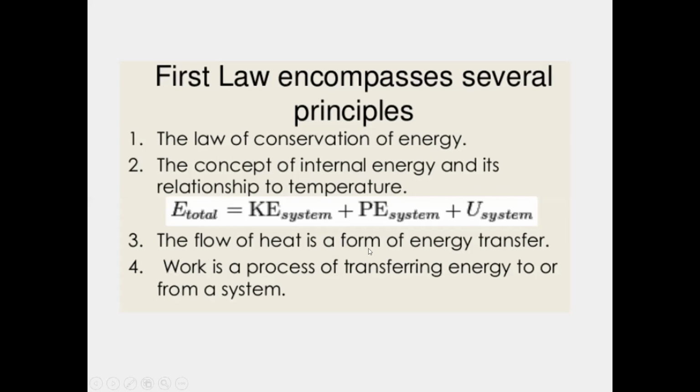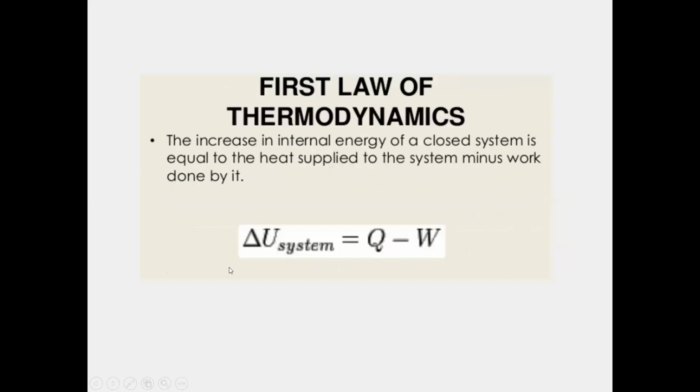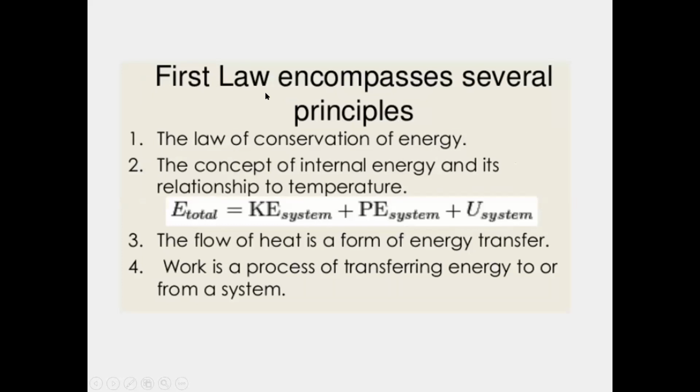See, E total = KE system + PE system + U system. That means the total energy of any system is equal to the kinetic energy of the system, the potential energy of the system, and finally the internal energy. As you have seen in the previous slide, U means the internal energy, and del U means change in internal energy. So the whole system's conservation is maintained by considering that if the energy of the whole system is E total, then the kinetic energy of the system, the potential energy of the system, as well as the internal energy of the system constitute the total energy present.